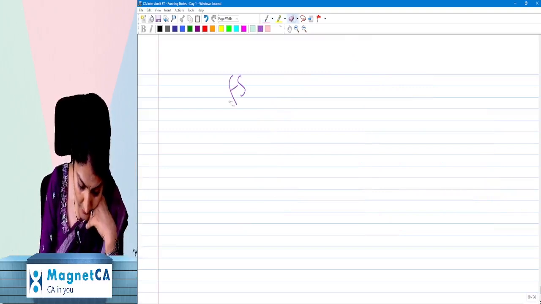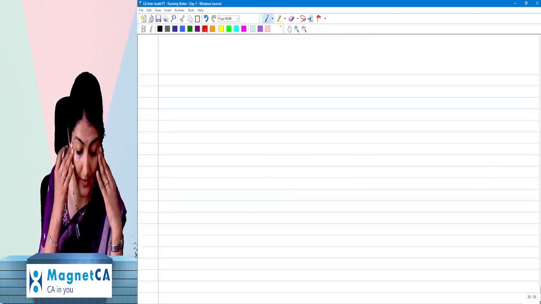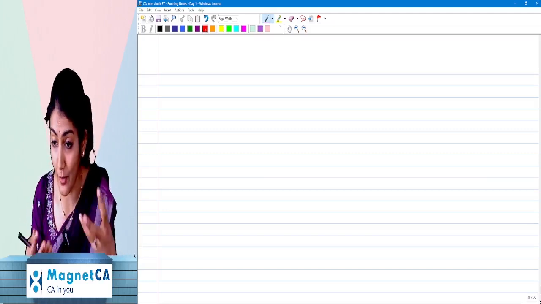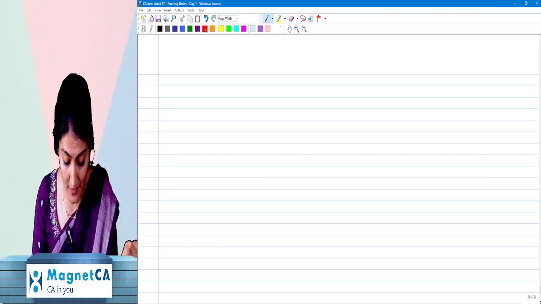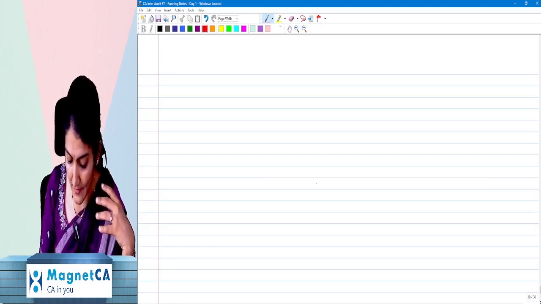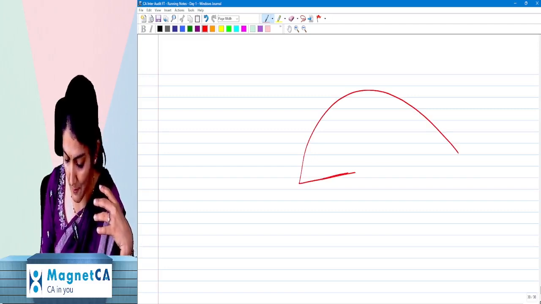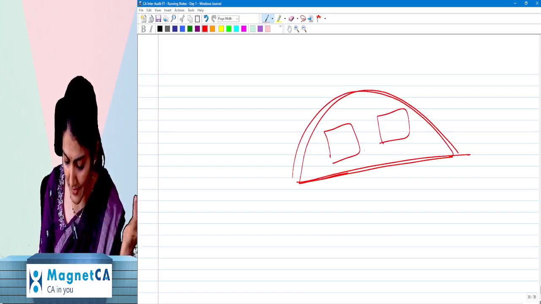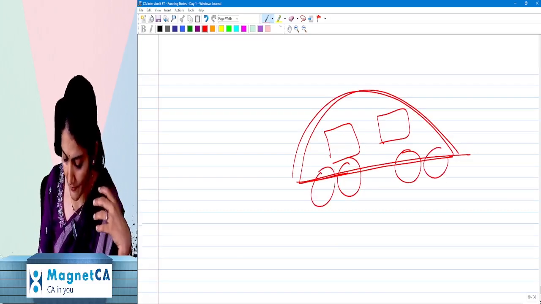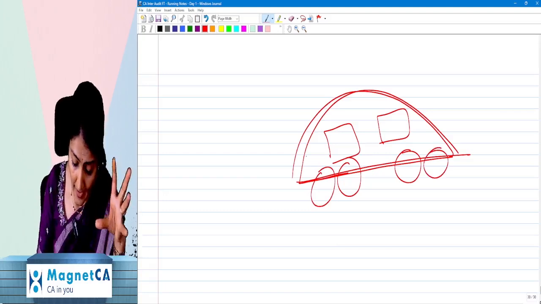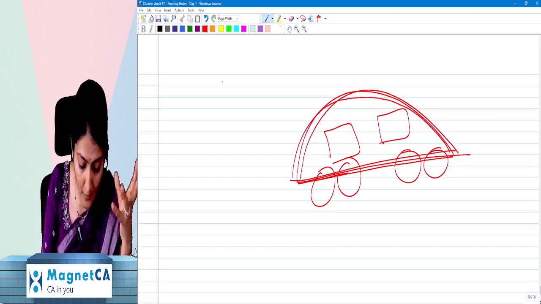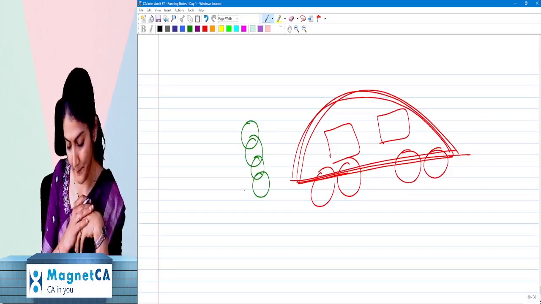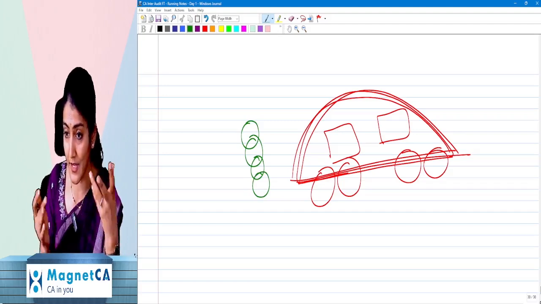Now, I don't wish to torture you by drawing the picture of a car over here. But just imagine that this is a car, whichever, you'll say, ma'am, this is looking like a rat or something, whatever it is, just imagine that this is a car. Now in front of that car, if you just see these 4 circles over there, does the value of the car change?